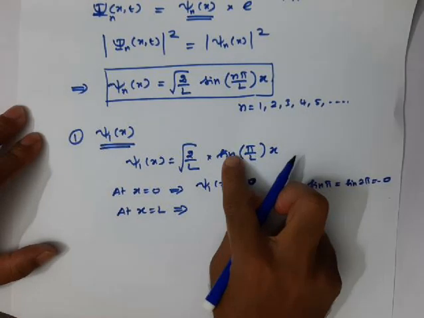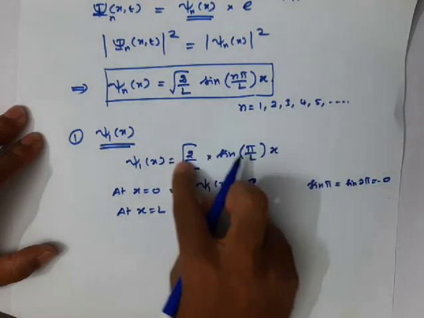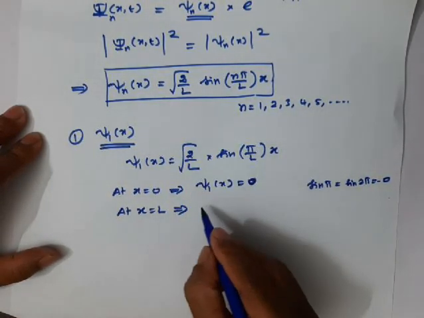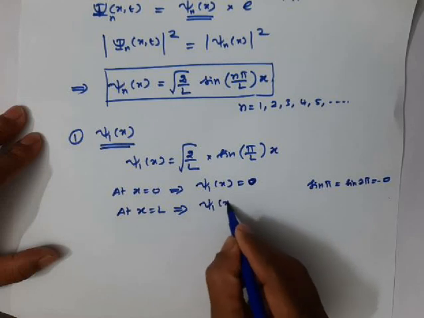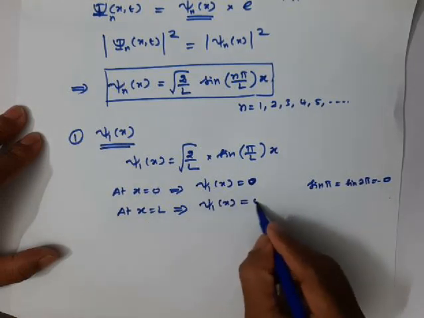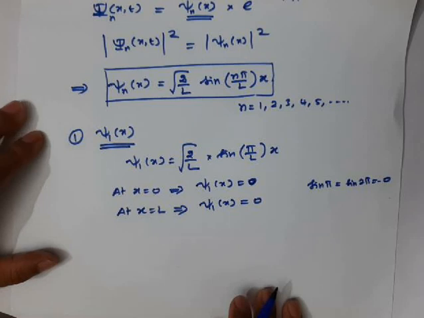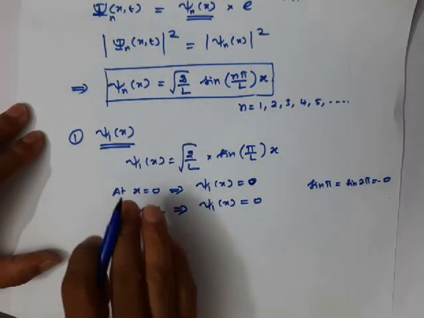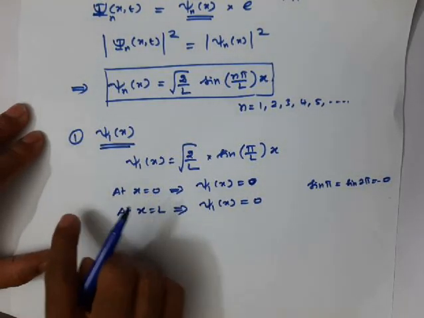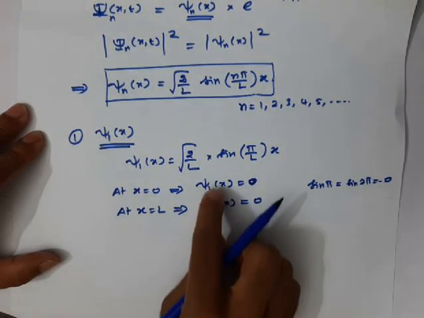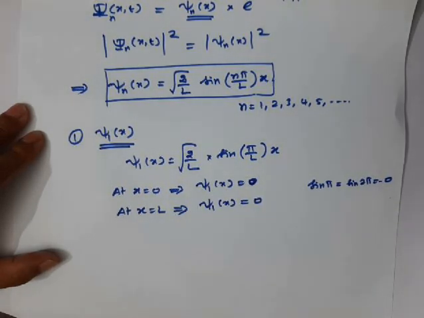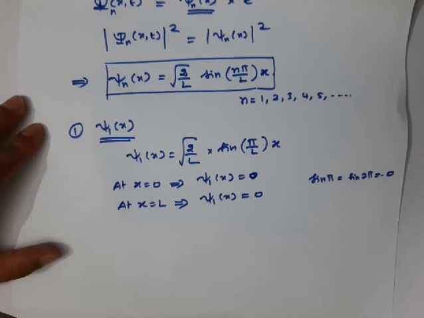So sine pi is 0, and then this becomes 0. So the wave function at x equal to L also becomes 0. At the extreme points, x equal to 0 and x equal to L, the wave function value is 0.